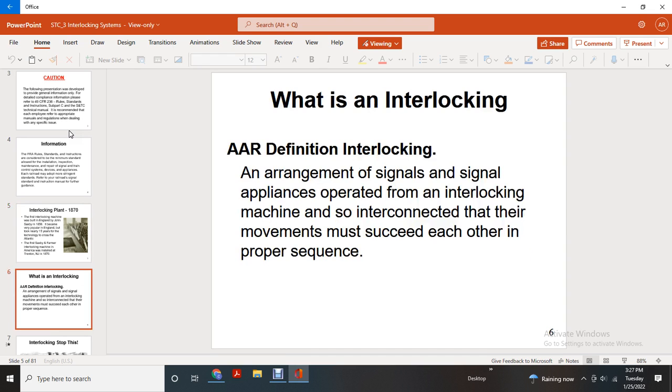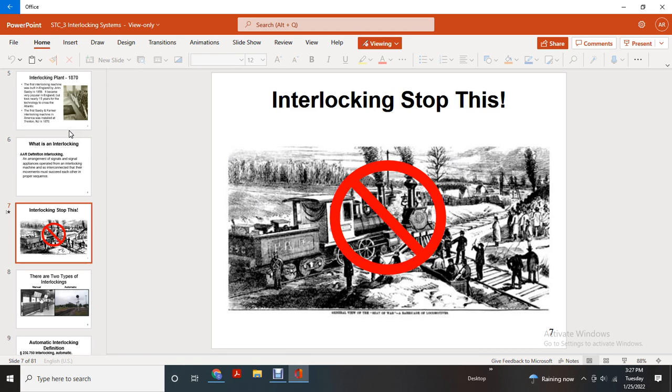What is an interlocking? The American Railway Association definition: an arrangement of signals and signal appliances operated from an interlocking machine, so interconnected that their movements must succeed each other in proper sequence. Interlocking stops this, and otherwise it shows a train collision.